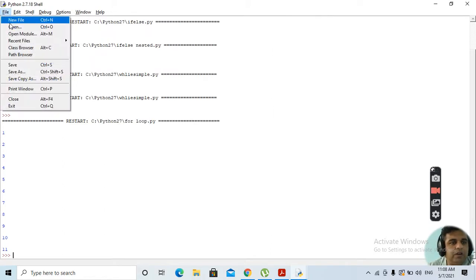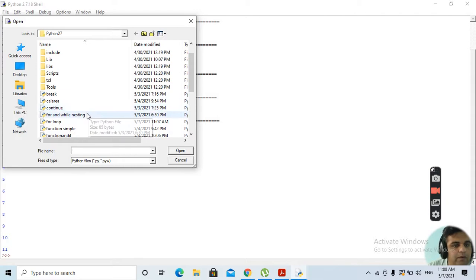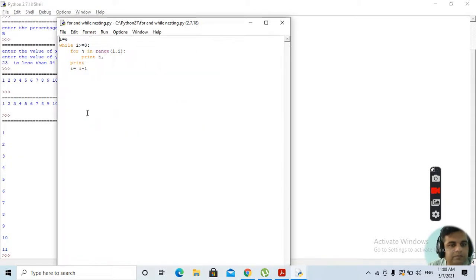We will be taking a look at any other example of for loop. I think we have one more example: for and while loop nesting. Okay? This is the program.